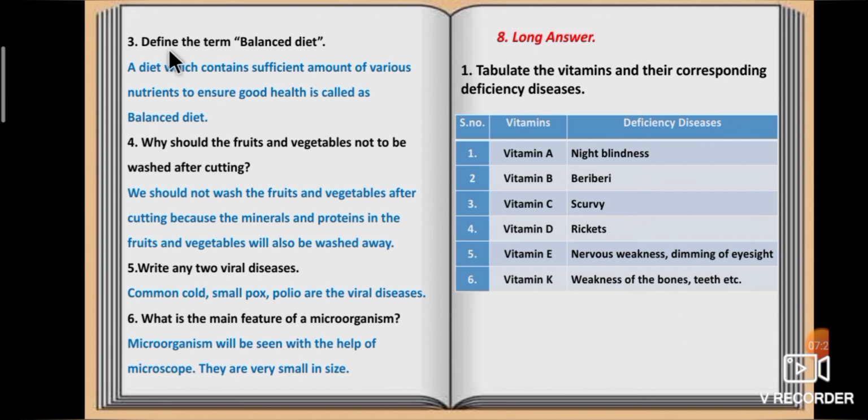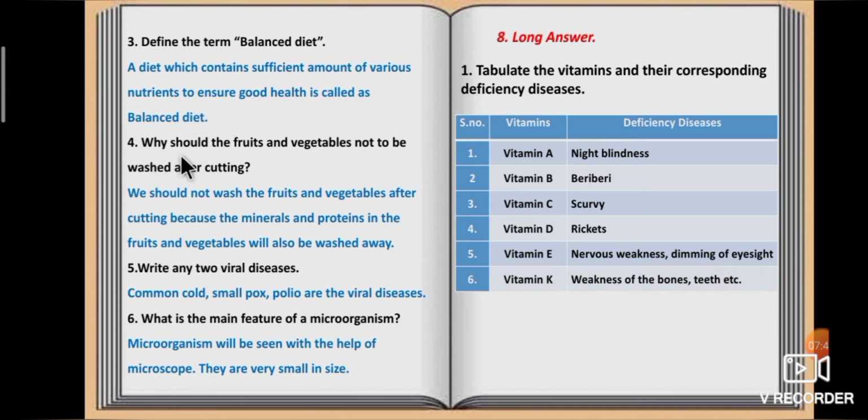Third question, define the term balanced diet. A diet which contains sufficient amount of various nutrients to ensure good health is called a balanced diet.